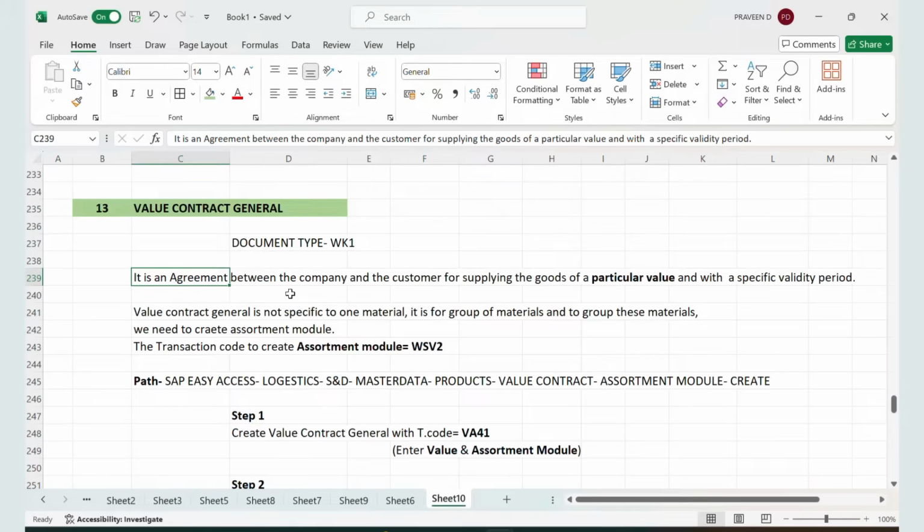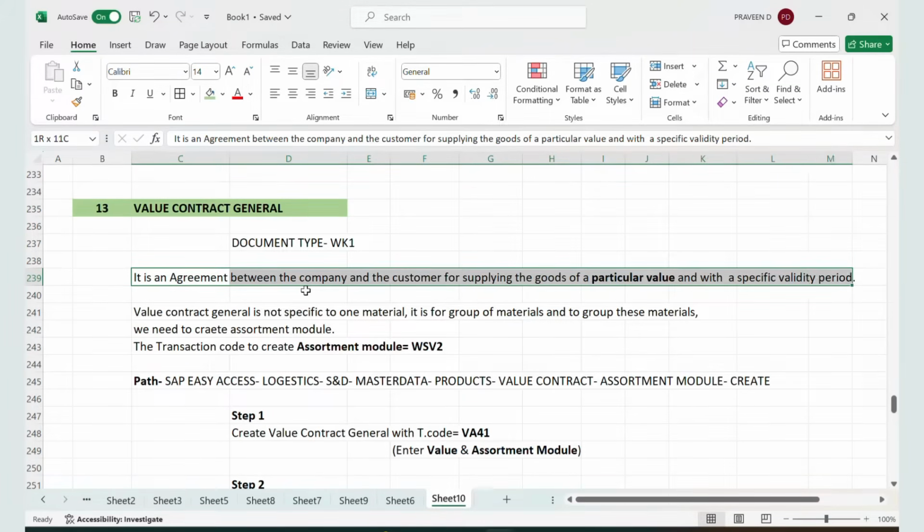Value contract general is the agreement between the company and the customer for supplying of goods of particular value. That is the reason for the name value contract general, with a specific validity period. It is an agreement between the company and the customer for supplying the goods of particular value within a specific period of time.